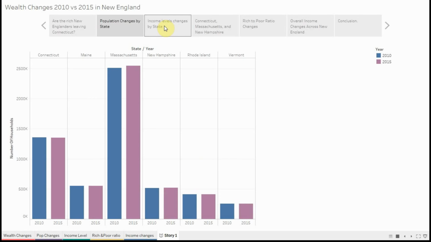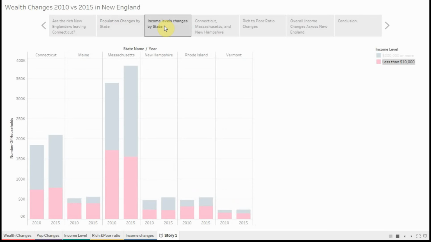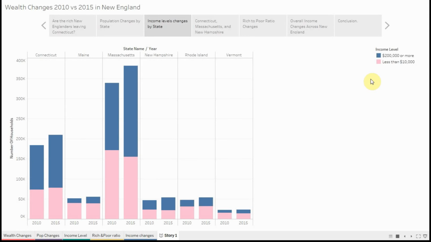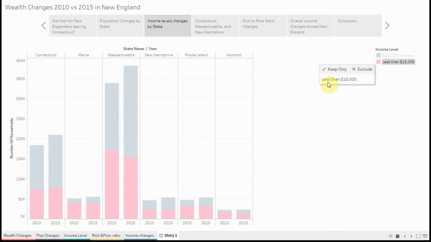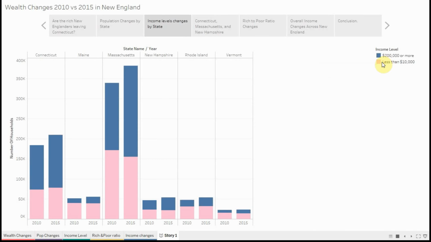So if we look into the actual income levels of these states, we can break down our rich reportings versus the poor reportings. The rich here are defined as reporting an income of $200,000 a year or more, and the poor are defined with an income of less than $10,000 a year. The $200,000 is in the upper shaded portion of the bar in blue, and the less than $10,000 is in pink at the bottom of the bar.